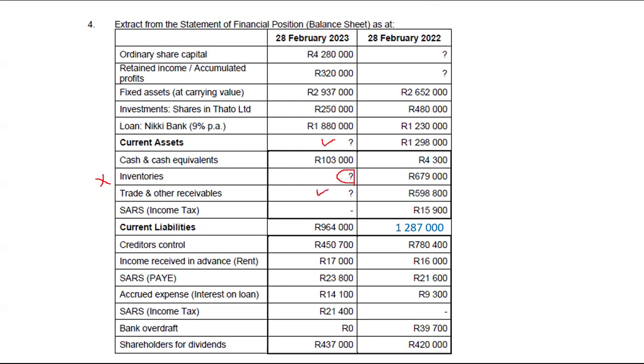So that made it difficult for us to calculate inventories. Because if you were given both your current assets as well as trade and other receivables, it was going to be possible for you to calculate your inventories. But here it was a little bit difficult.